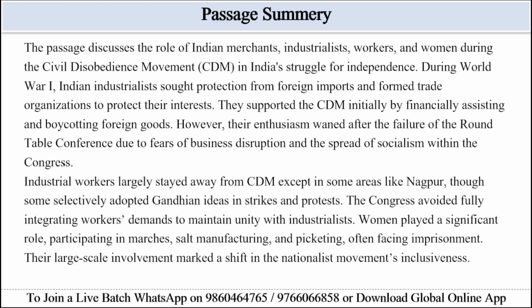Industrial workers largely stayed away from the CDM except in some areas like Nagpur. Though some selectively adopted Gandhian ideas in strikes and protests, the Congress avoided fully integrating workers' demands to maintain unity with industrialists. Women played a significant role, participating in marches, salt manufacturing, and picketing, often facing imprisonment. Their large-scale involvement marked a shift in the nationalist movement's inclusiveness.